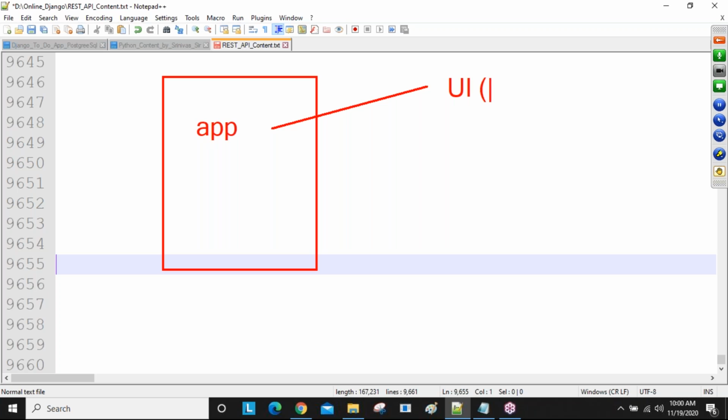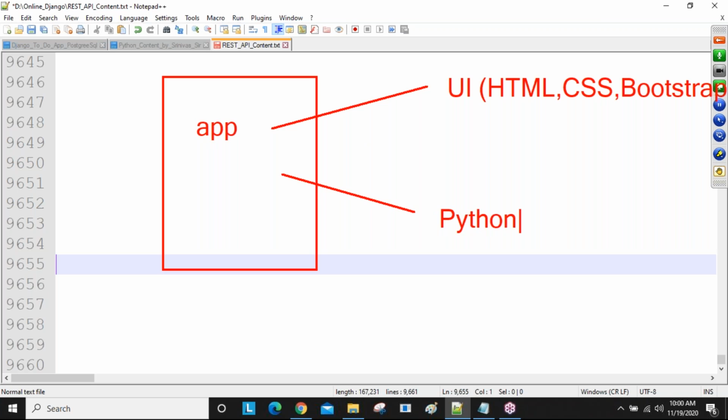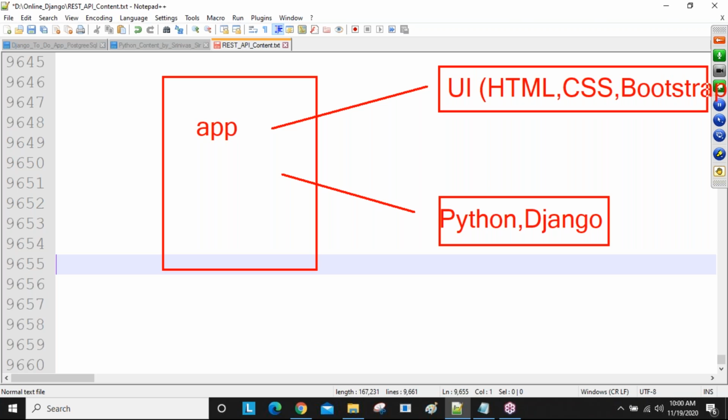Nothing but HTML, CSS, bootstrap, JavaScript, jQuery, a number of things. Using these all things, the presentation we are going to develop for our application. For example, Python, one language, Python related framework, Django framework, you are going to develop the backend code. This is for backend related, this is for front end related.